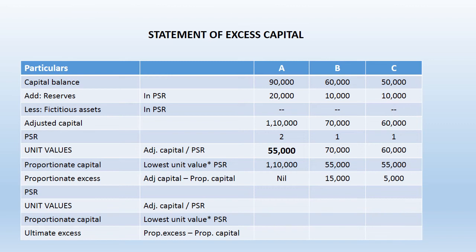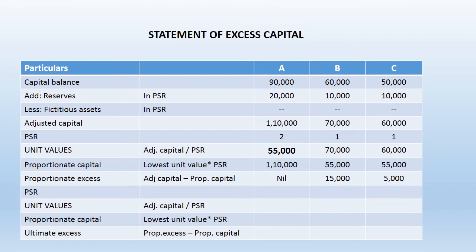As A is getting 2 shares in the profit and amount of contribution is 1,10,000, he has given 55,000 for one part in the profit. B has given 70,000 and he is getting one share in the profit. So his contribution towards one share is 70,000 and that of C is 60,000.